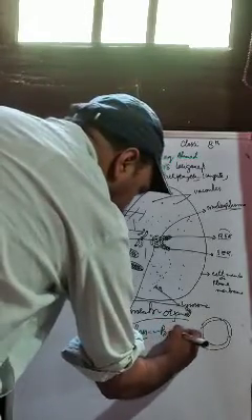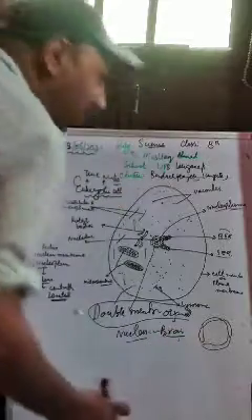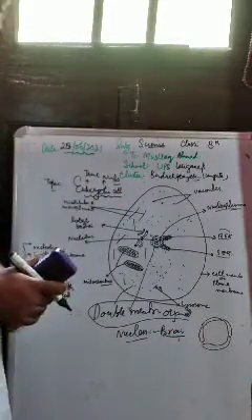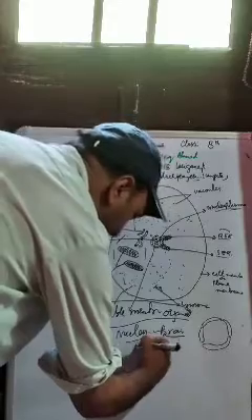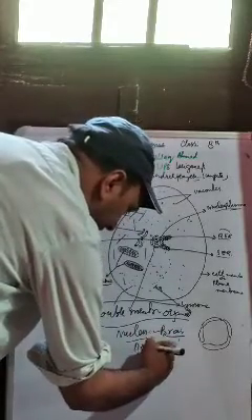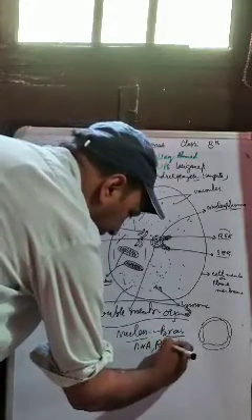And you know the function of the nucleus. The nucleus is called the brain of the cell, and it controls all the functions of the cell. It also contains very important material, which is the chromatin material: DNA, RNA.